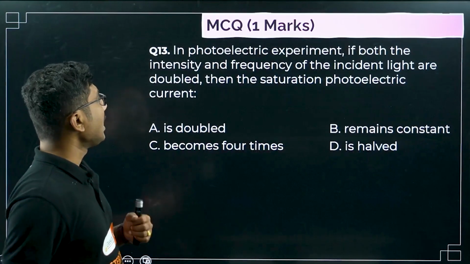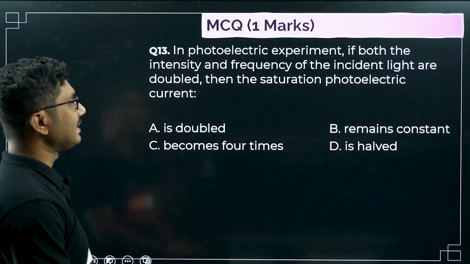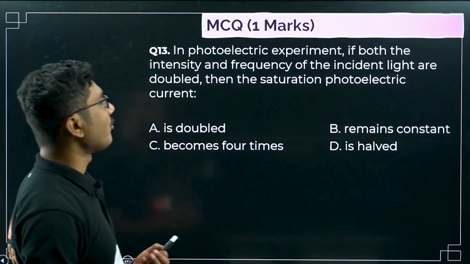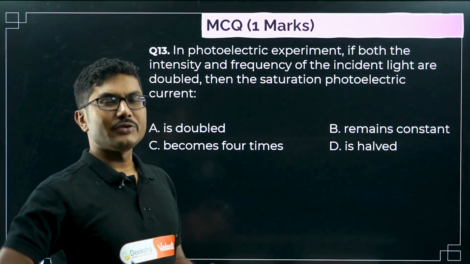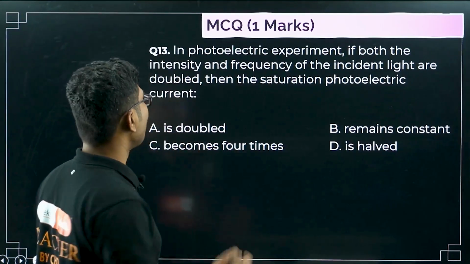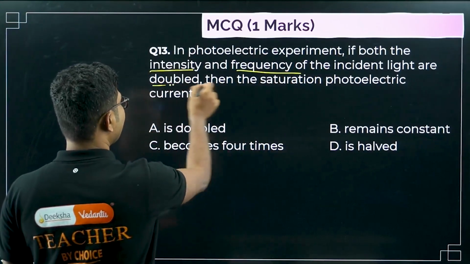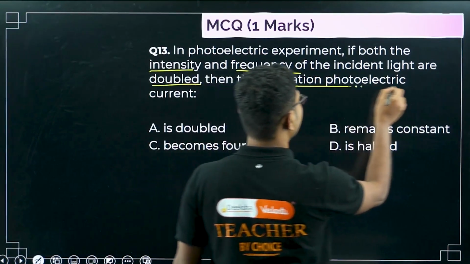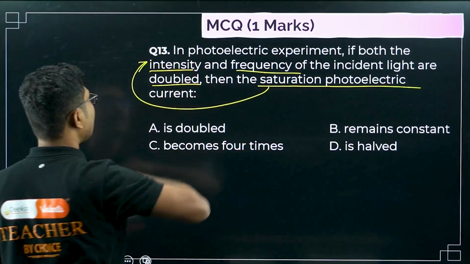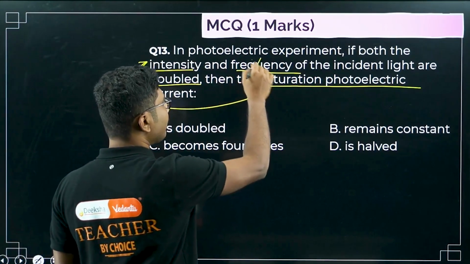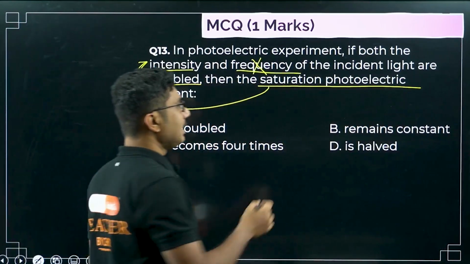Okay, next question. In a photoelectric experiment, if both the intensity and the frequency of the incident light are doubled, then the saturation photoelectric current is doubled, remains constant, becomes 4 times, or is halved. Saturation photoelectric current depends only on intensity. It has nothing to do with frequency. So if you double the intensity, then the photoelectric current will be doubled.